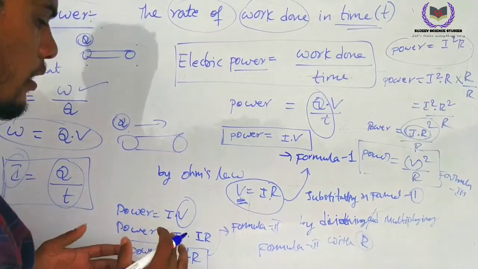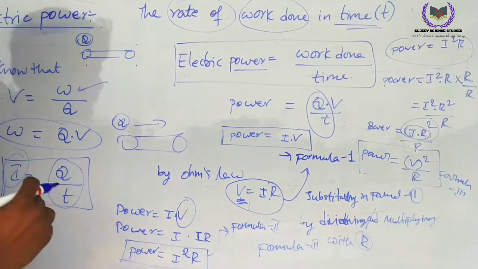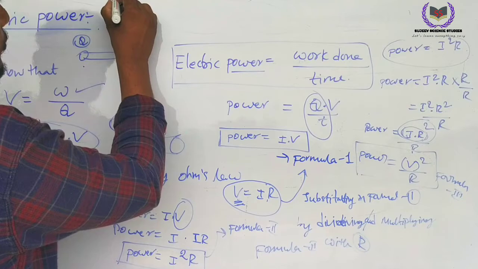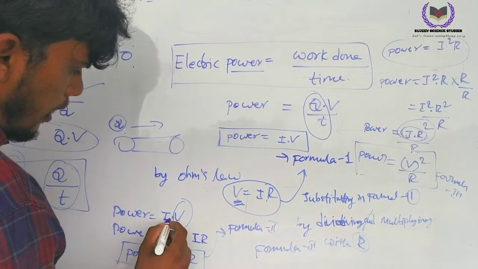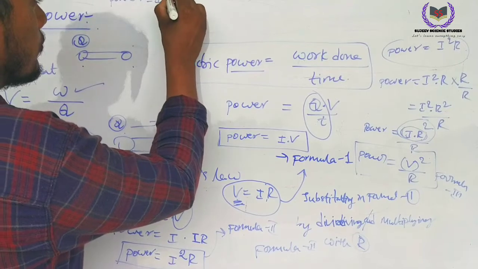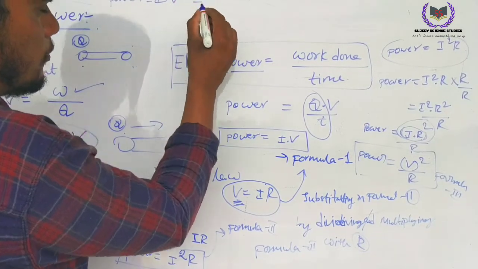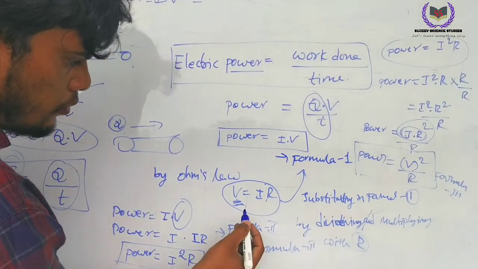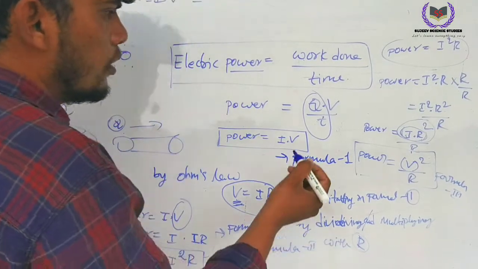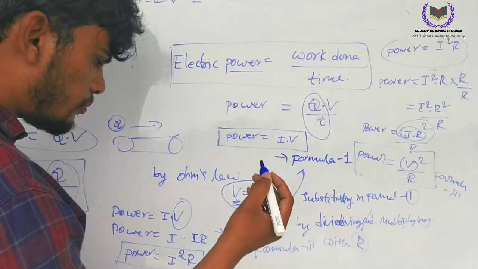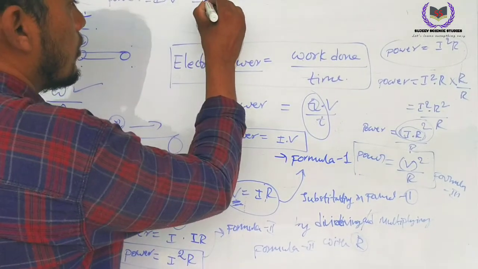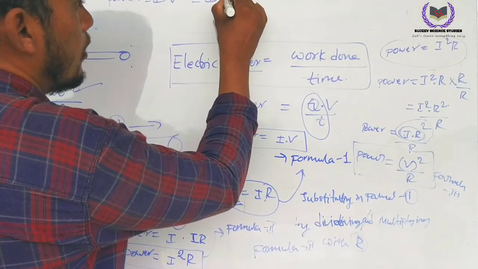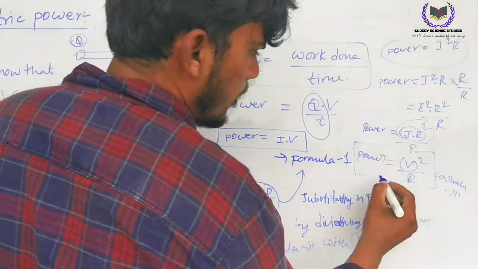I am writing those formulas above. Power equals IV. And another formula, formula 2, power equals I square R. What is the third formula?